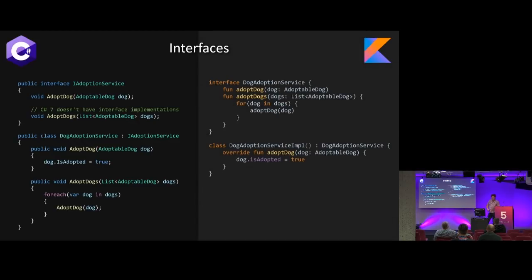In Kotlin, we do get our default interface implementations. Something that's new in C# 8 is being able to do that, but I'm also using the actual Java naming convention. So the interface is DogAdoptionService, and the class is DogAdoptionServiceImpl. I hate this naming convention. I like the I better. It's shorter, it's easier to read. Where I'm like, DogAdoptionService, is that a class or an interface? I have no idea, because what if it's a class that doesn't implement an interface and it doesn't start with or end in Impl? Sorry. Anyway, we have this adoptDogs, which goes around each of the dogs passed in and calls adoptDog, and then here all we have to do is implement the one method.